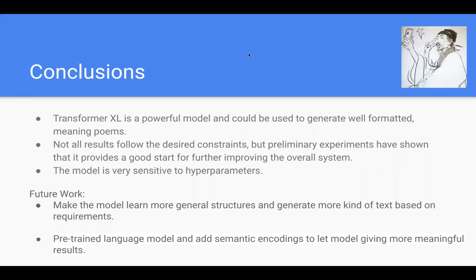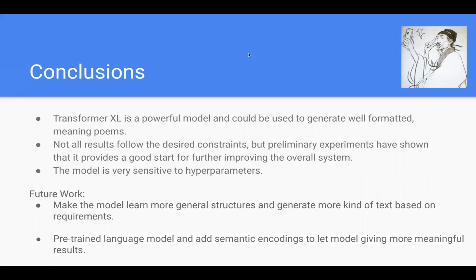And in conclusion, we find that Transformer XL is a powerful model and could be used to generate well-formatted, meaningful poems in Chinese. Not all the results follow the desired constraints, but preliminary experiments have shown that it provides a good start for future improving the overall system. Also, we found that Transformer XL is very sensitive to hyperparameters. That's why we did hyperparameter tuning a lot.